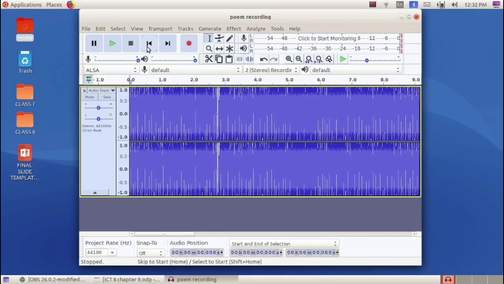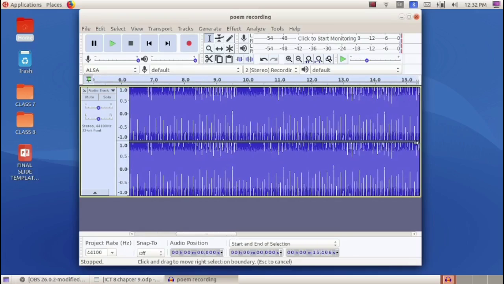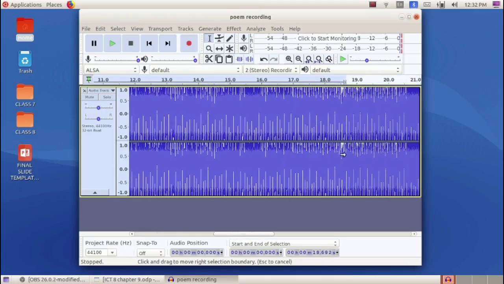From the beginning we have to select up to the point in between 18 and 19. So we'll select up to this point. After selecting, click on this copy tool, or we can use the shortcut keys on the keyboard, Ctrl plus C. Now we have copied the first two lines.